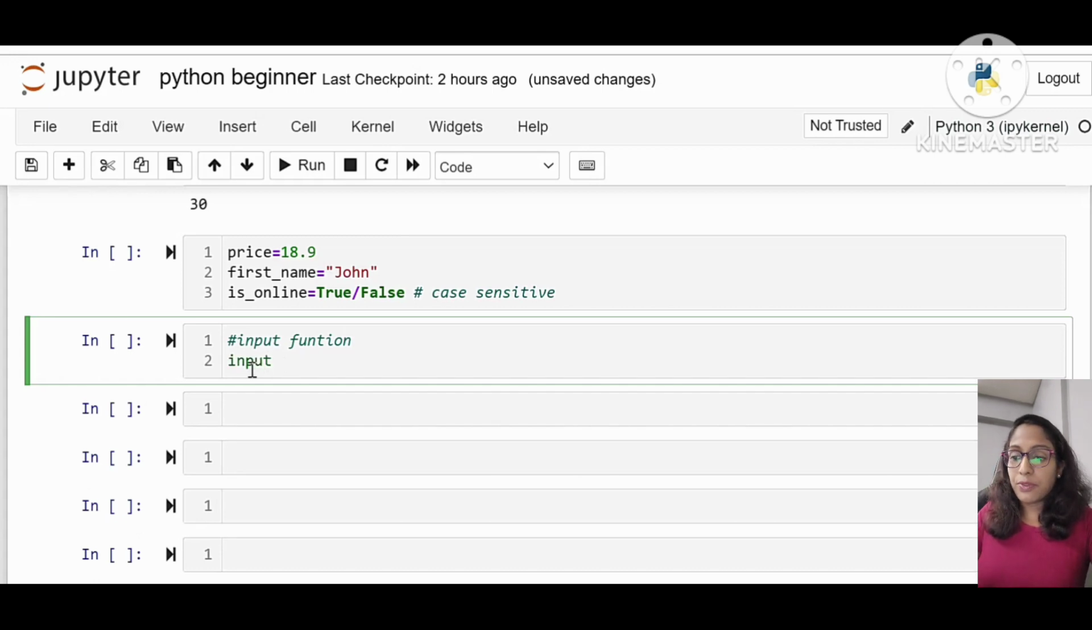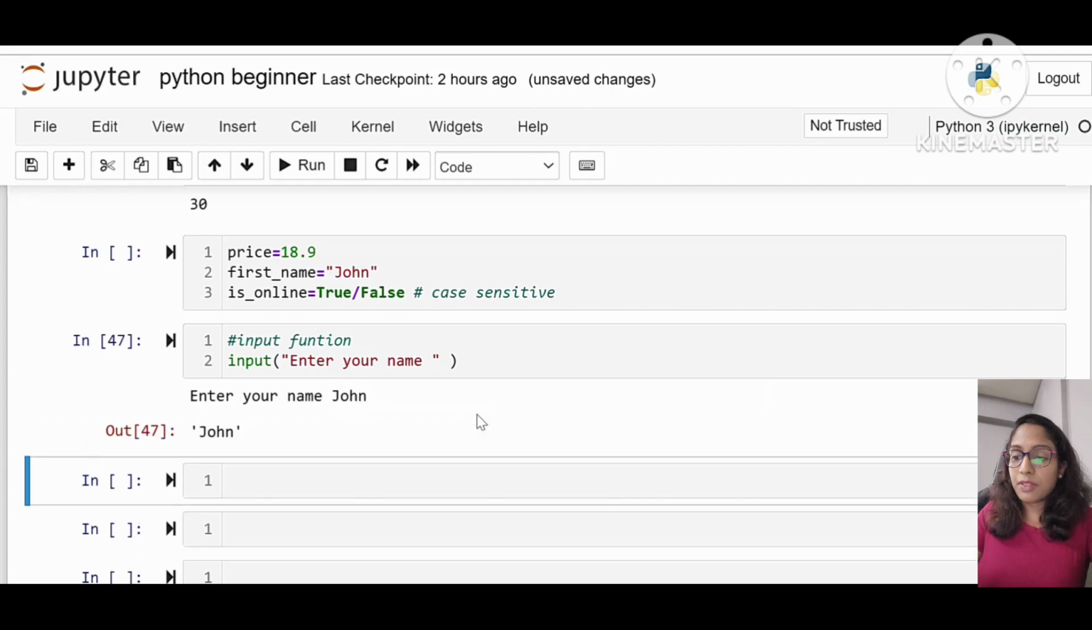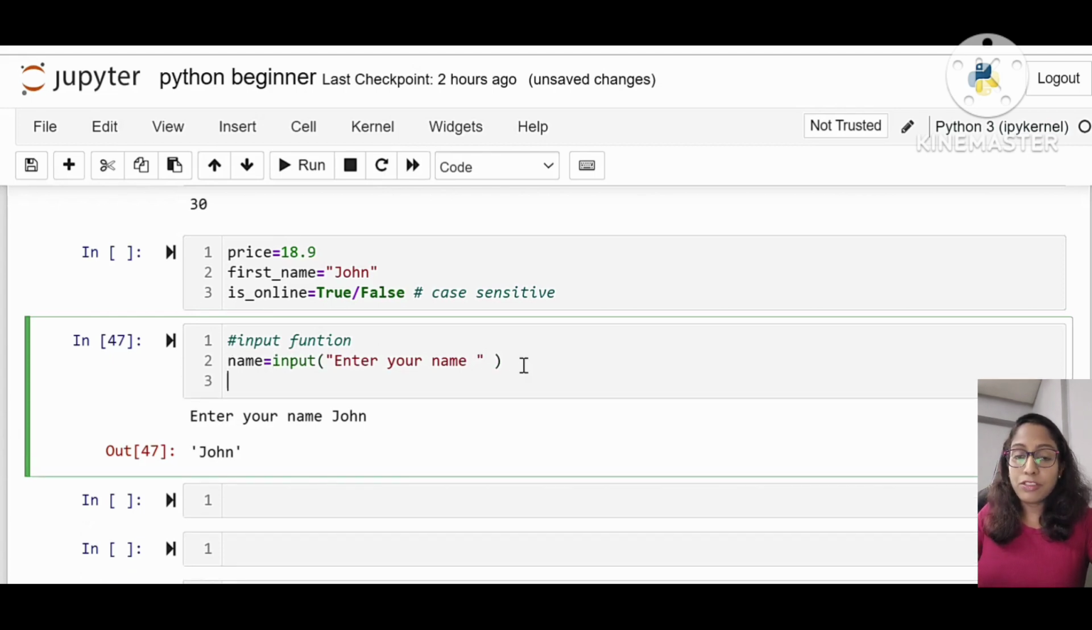For example, input, in brackets I'm writing "Enter your name". So that means we are reading the name from the user. So what will happen is, it asks to enter my name. I have to give the name as John, but nothing will happen because this value is not saved into any variable. So the input value has to be stored into a variable called name, so that next time we can write a welcome message to that name.